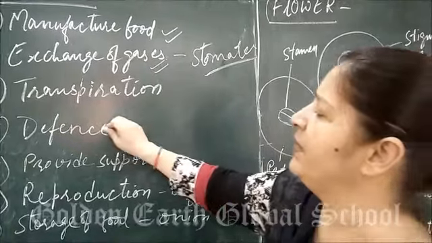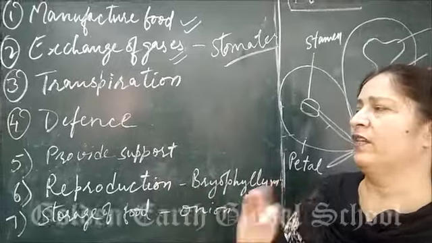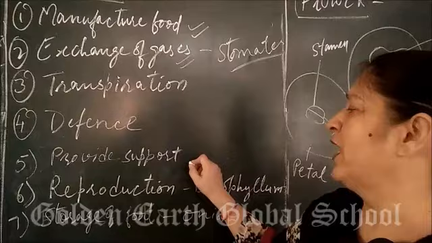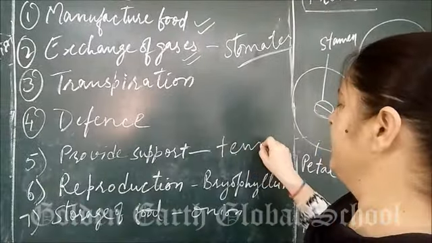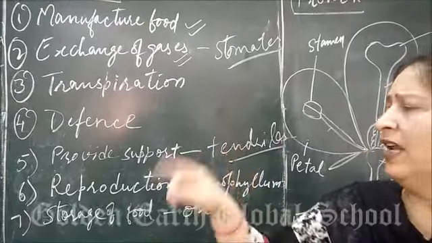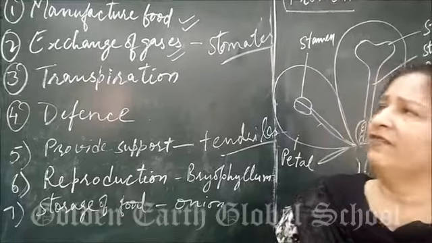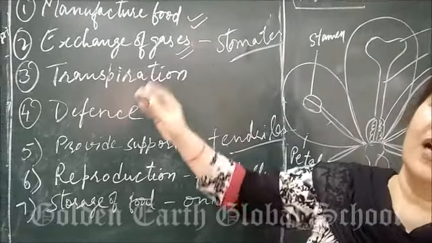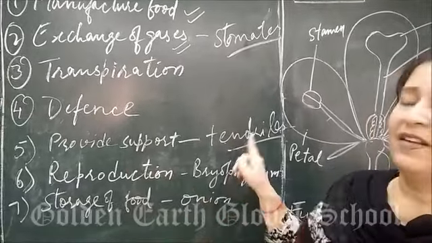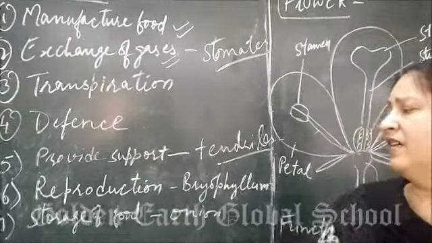Leaf also helps in defense. How? Some leaves are converted into spines. It will protect the whole plant from the enemy. Next, some provide support, like tendrils. Tendrils means the climber plant that will take the support of another plant or wall. How will they climb? With the help of tendrils. Tendrils are circle-like stems, green color stems.